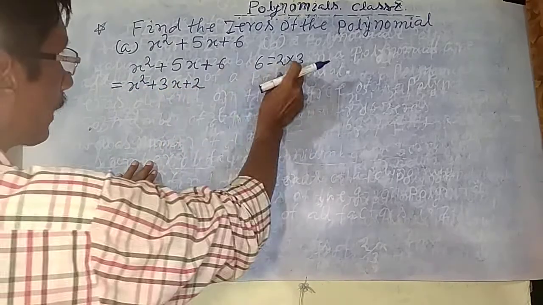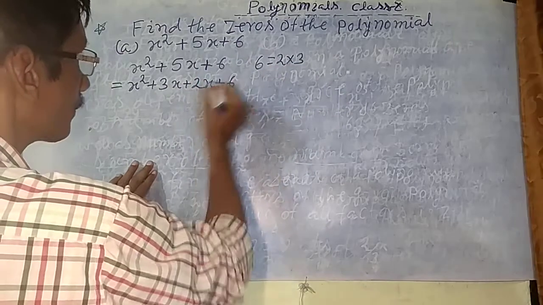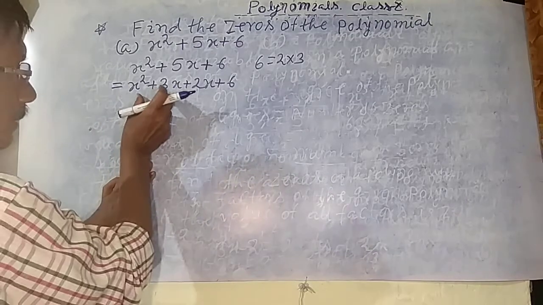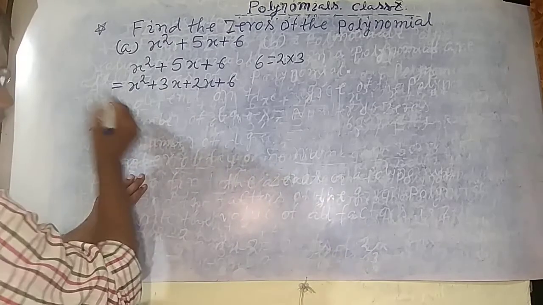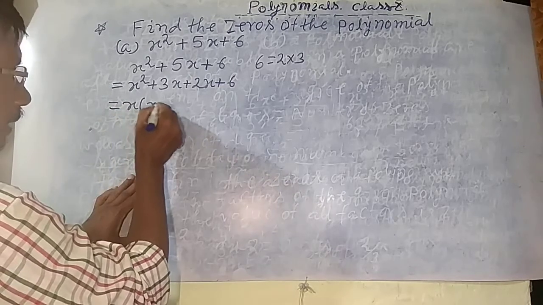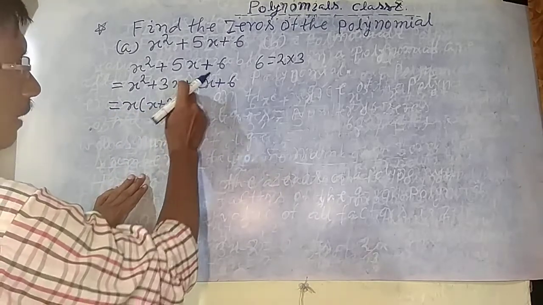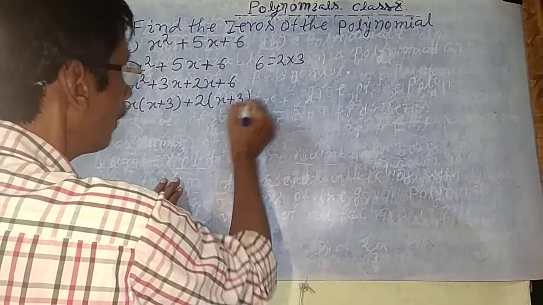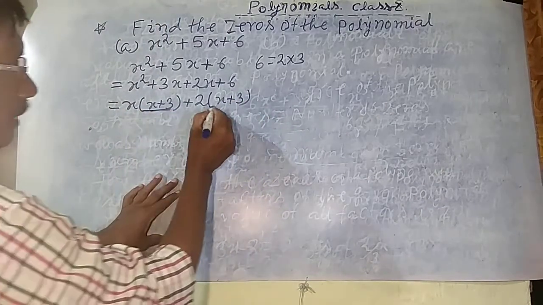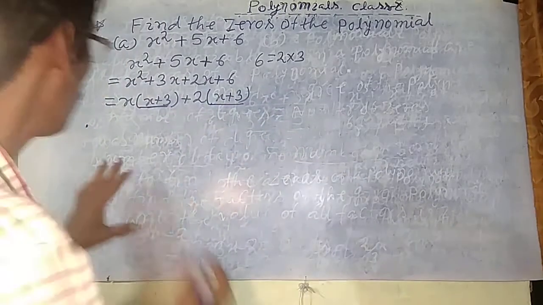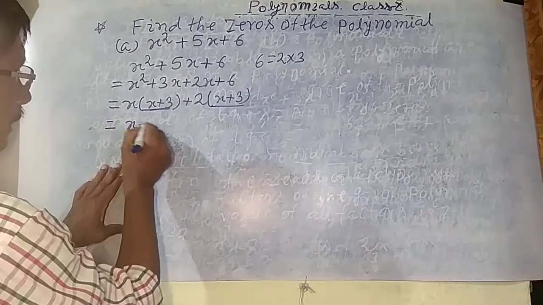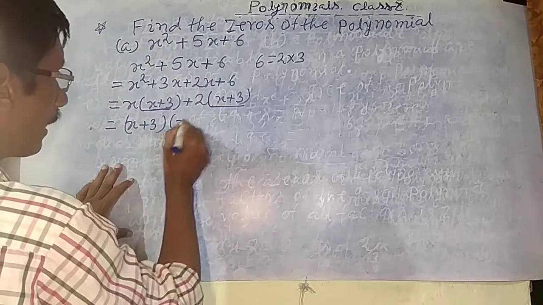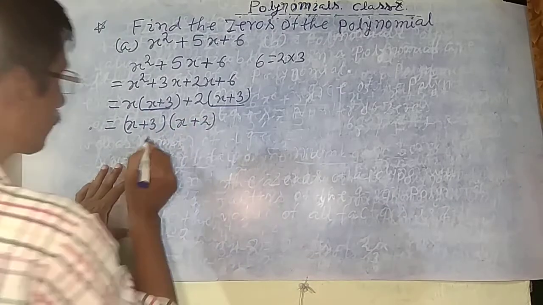With the help of these two, take the common factor from the two terms. From the first two terms, x is common, so x plus 3. Now from the plus 2x and plus 6, 2 is common. Okay, so x plus 3. There are two same factors, x plus 3. So this means your math is going correctly. So now write x plus 3 and x plus 2. These are the two factors.